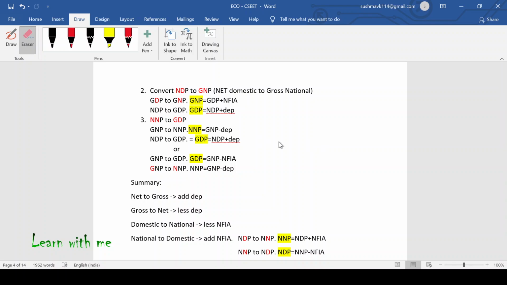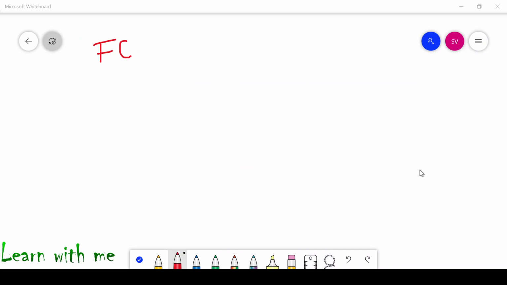Okay. So now let us go to the next concept. The next concept is factor cost and market cost. First let us understand the factor cost, and then we will go to the market cost. Can you tell me what are the four factors of production?